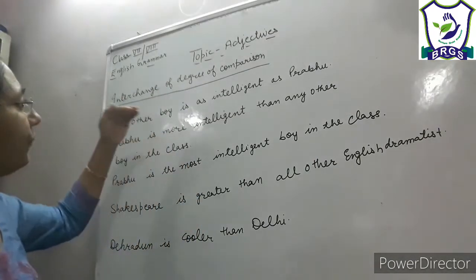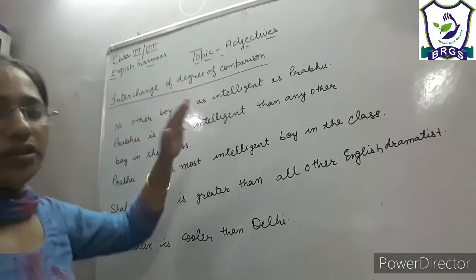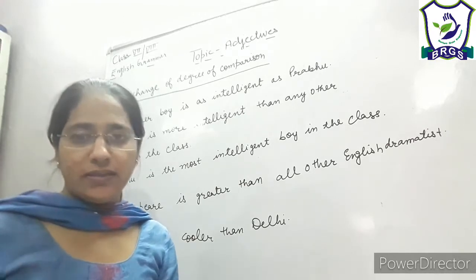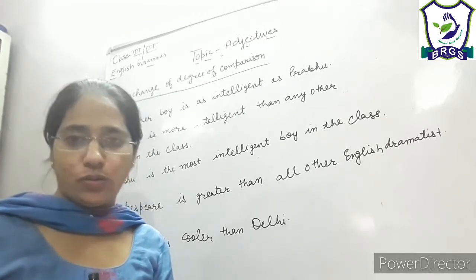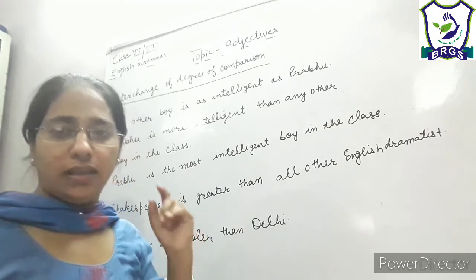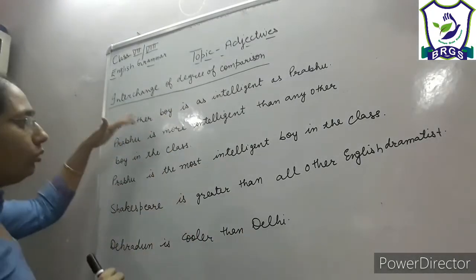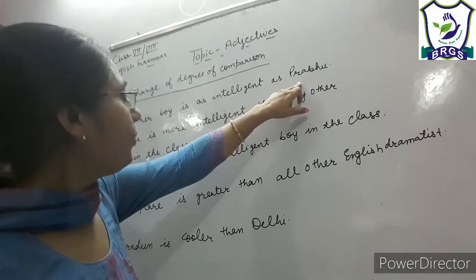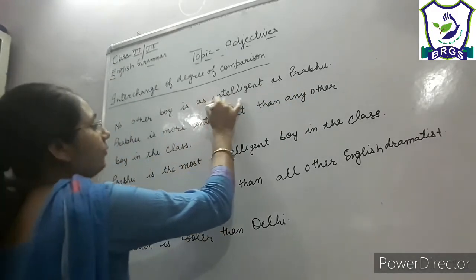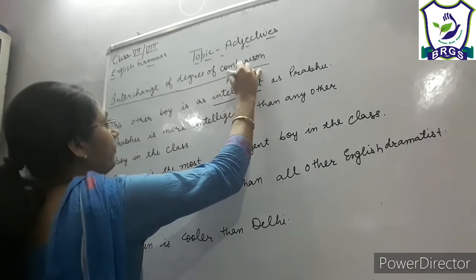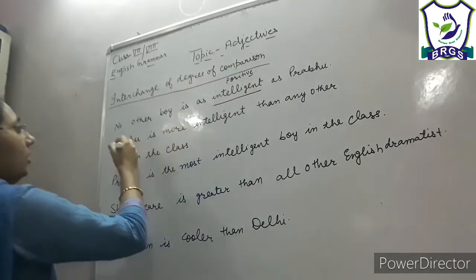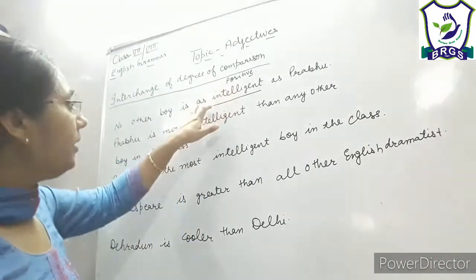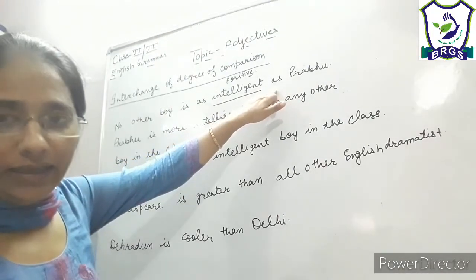We can use different degrees of comparison without changing the meaning of the sentence. Last session the 7th class, and right now the present 7th class has done it in the last session also. Last class में भी आपने ये चीज़ बड़े अच्छे से की थी, हमने ये पूरा टॉपिक कवर किया था. तो this is not something new for you, right? No other boy is as intelligent as Prabhu. So here we are using positive degree of comparison, right? Where comparison is done but by using positive degree by adding as or like, है ना?